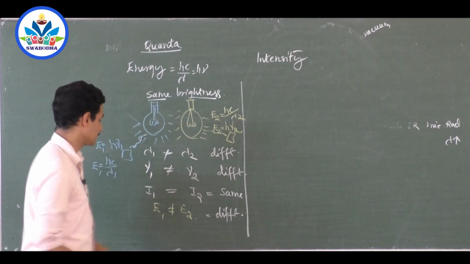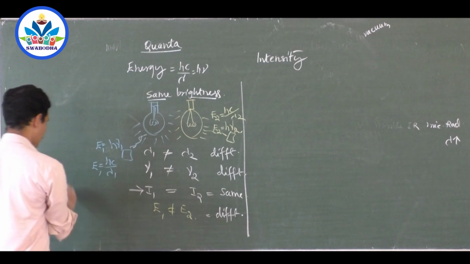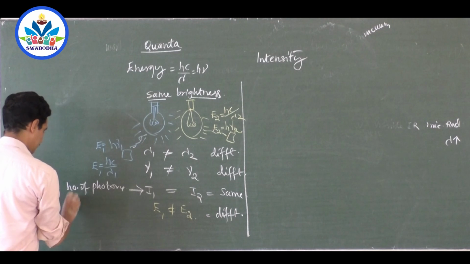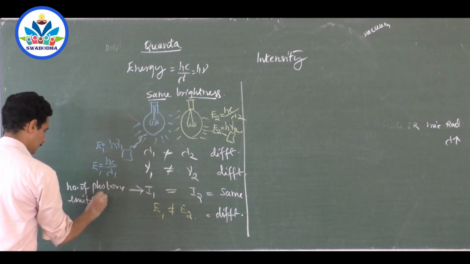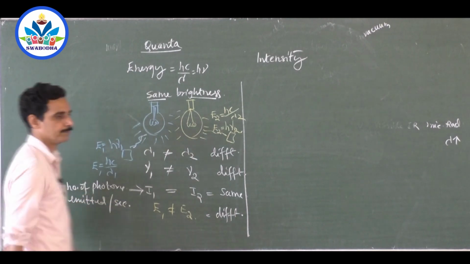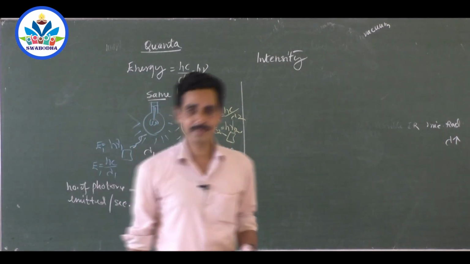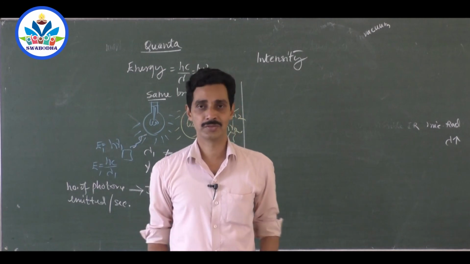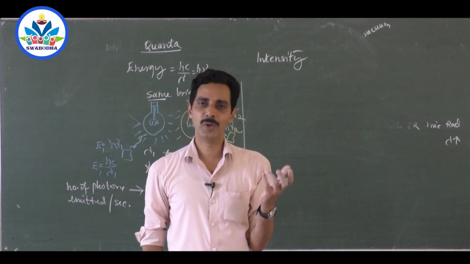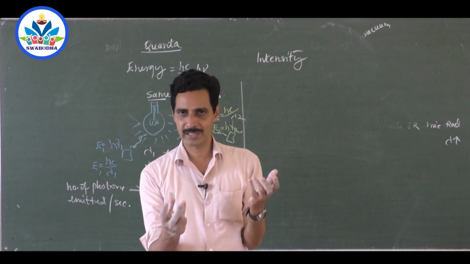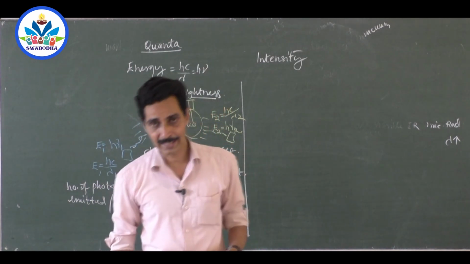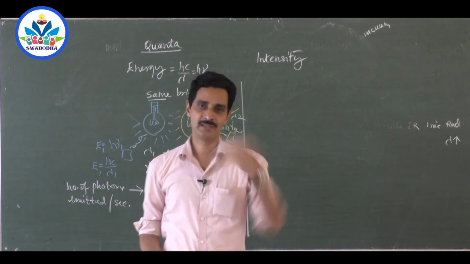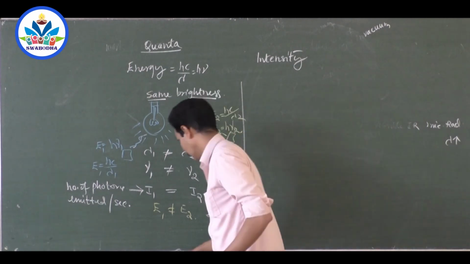But intensity same means, the meaning of this is number of photons emitted per second is same. Brightness, intensity of a light is referring to the number of photons coming out of the source. If 100 watt bulb is more brighter and 40 watt bulb is less brighter, the meaning is, in that case, intensity is different. Number of photons coming out of those bulbs are different. So that we will deal here.